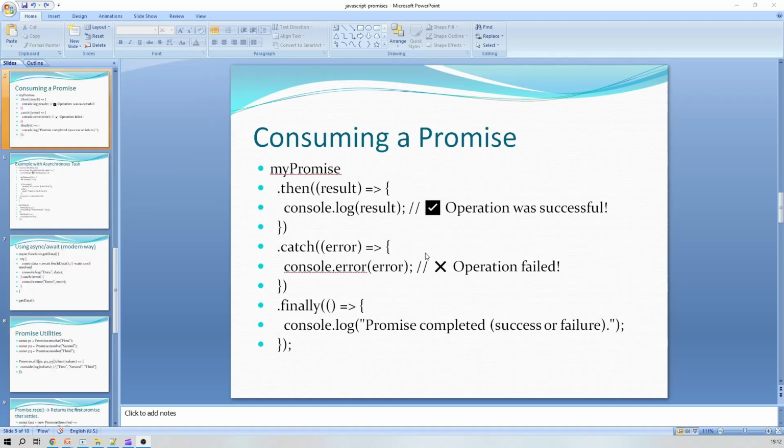Next we will check how we can call or consume that promise. So this is a way to consume a promise. myPromise, this is the promise which we have created just now, then dot then, and here we are passing the result as an argument.